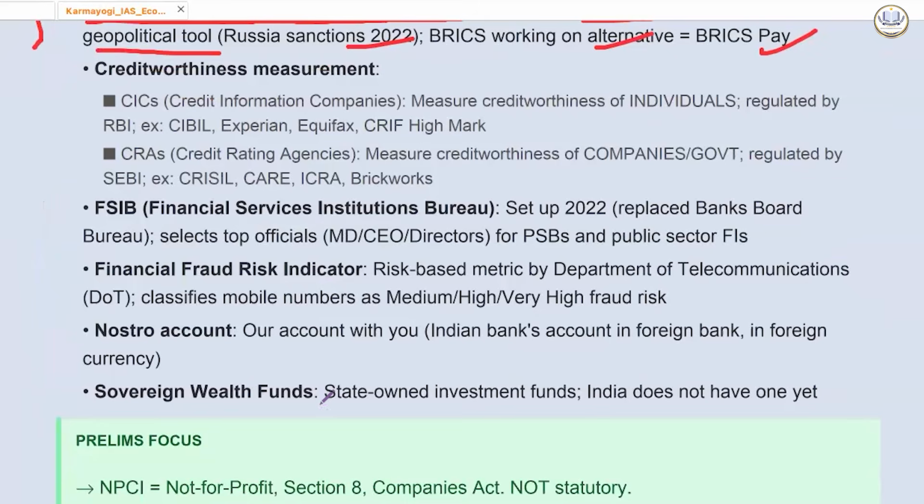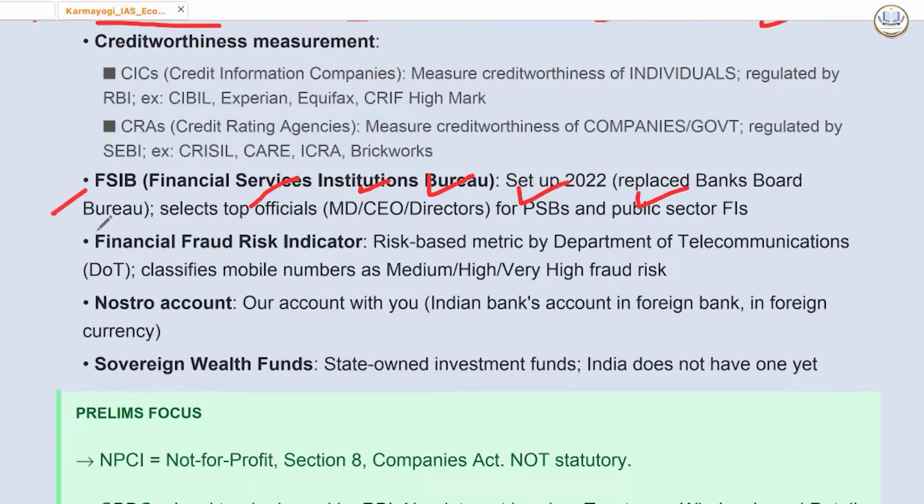We have Financial Services Institutions Bureau, which was set up in 2022. It replaced the Banks Board Bureau. It selects top officials like MD, CEO, directors for public sector banks and public sector financial institutions. Then we have Financial Fraud Risk Indicator. It is a risk-based metric by Department of Telecommunications. Classifies mobile numbers as medium, high, very high risk fraud.